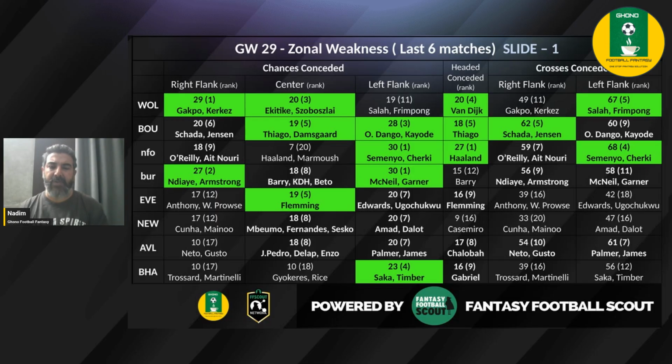Barry, KDH, and Beto could be in the score sheet, but not really up there as a promising asset. But it also falls outside our top worst five perimeter, so we have not really colored. But again, this could be an interesting outing for Everton and Burnley as well. Everton on the other side looks to be a little bit vulnerable down the center, where they have conceded 19 chances and are ranked fifth worst, where Fleming is going to occupy from Burnley. And I think this is a good opportunity for him. Edwards as well, down the left flank, slightly outside the perimeter again, ranked seventh.